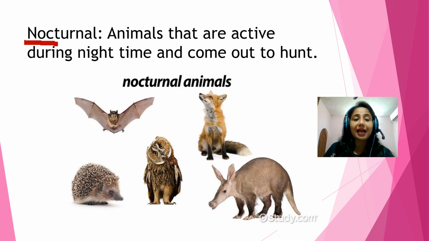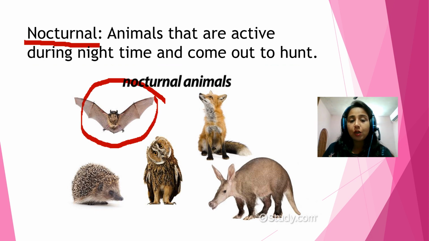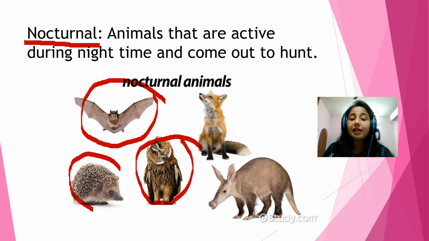Now nocturnal animals, right? We did nocturnal animals yesterday also. These are animals that are active during night time and come out to hunt. You know children, why don't they come out in the daytime? Because they cannot bear the extreme heat of the atmosphere. Basically these kinds of animals live in very hot places. Bat, owl, civet cat, porcupine, they all live in very hot places and cannot bear the heat of that warm weather, so they come out during night time and that's why they are called nocturnal animals.